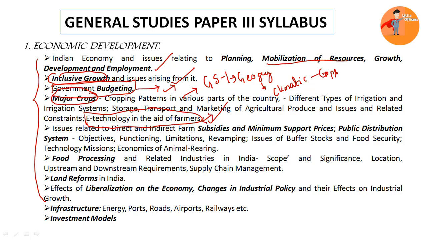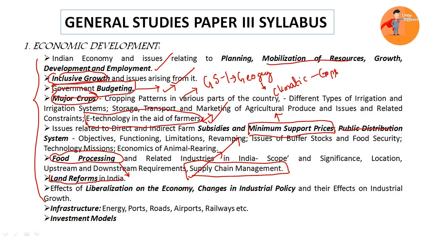Then the next one is issues related to direct and indirect farm subsidies, particularly with respect to minimum support price, which is very much highlighted nowadays, and the public distribution system, and what are the objectives, functions, and limitations, and how to revamp them. All of them will be studied here. Then food processing is the next important topic. So how food can be processed in order to increase its shelf life so that we can reduce the post harvest losses, and how can we manage this supply chain. These issues will be covered here.